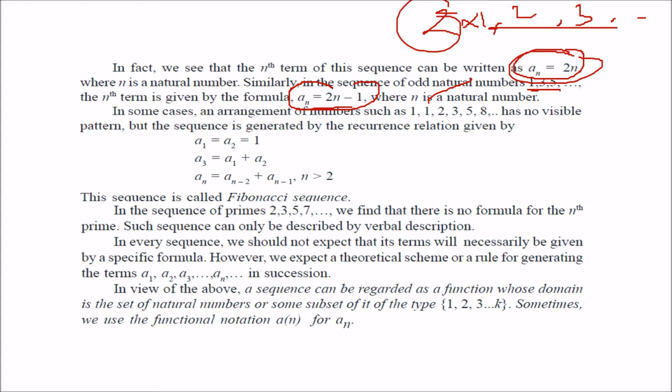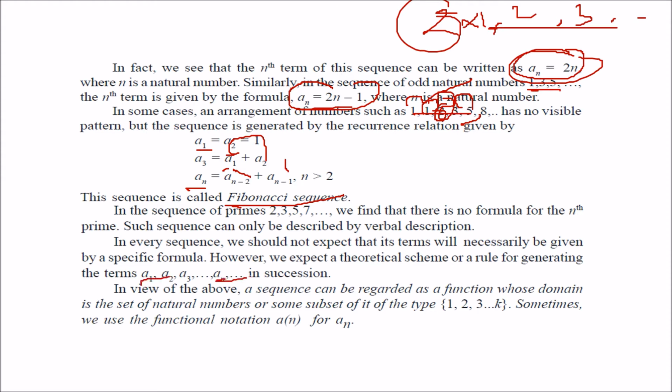You also have an arrangement where you don't have any visible pattern, but still there is a pattern. Means 1 plus 1, 2. 1 plus 2, 3. 2 plus 3, 5. 3 plus 5, 8, like this. So if a1 and a2 are 1, then a3 is the summation of the previous two. Like that, an is the summation of an minus 1 and an minus 2. This is called the Fibonacci series. So this is how you deal with sequences.